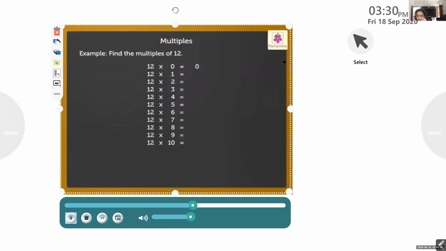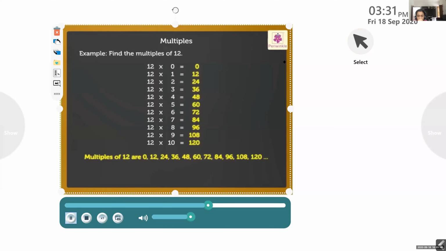0, 12, 24, 36, 48, 60, 72, 84, 96, 108, 120, and so on as the products. So here the products obtained are nothing else but the multiples of 12.